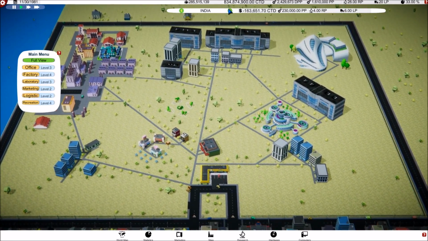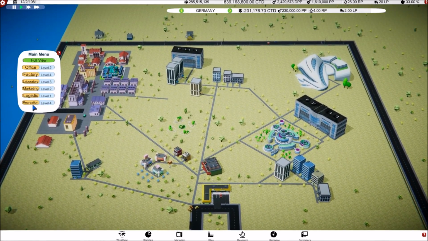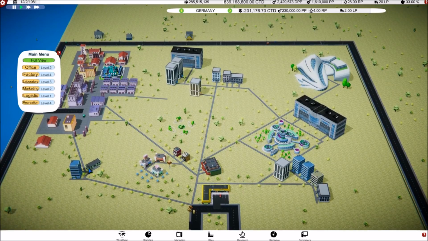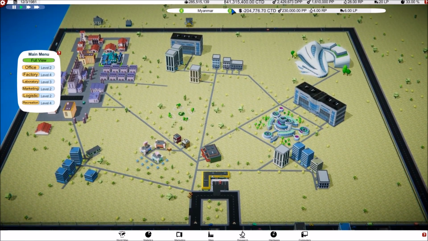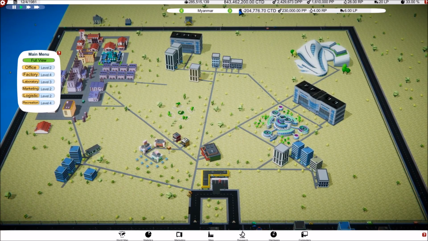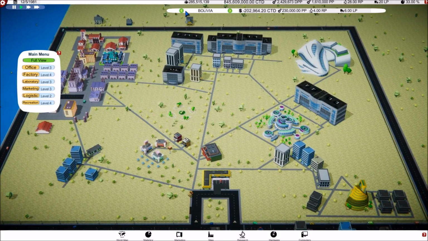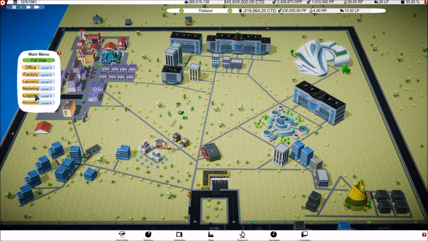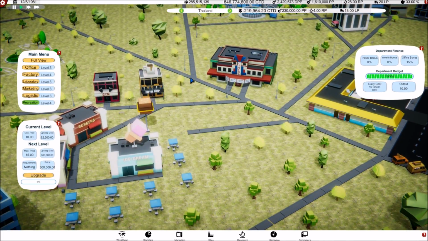What I do want to do is make sure everyone gets up to a level 4 recreation. Now, what building is this then? That must be logistics. So now I guess I want to have everybody up to a level 5 recreation, because we're going to push manufacturing up to level 7, basically.